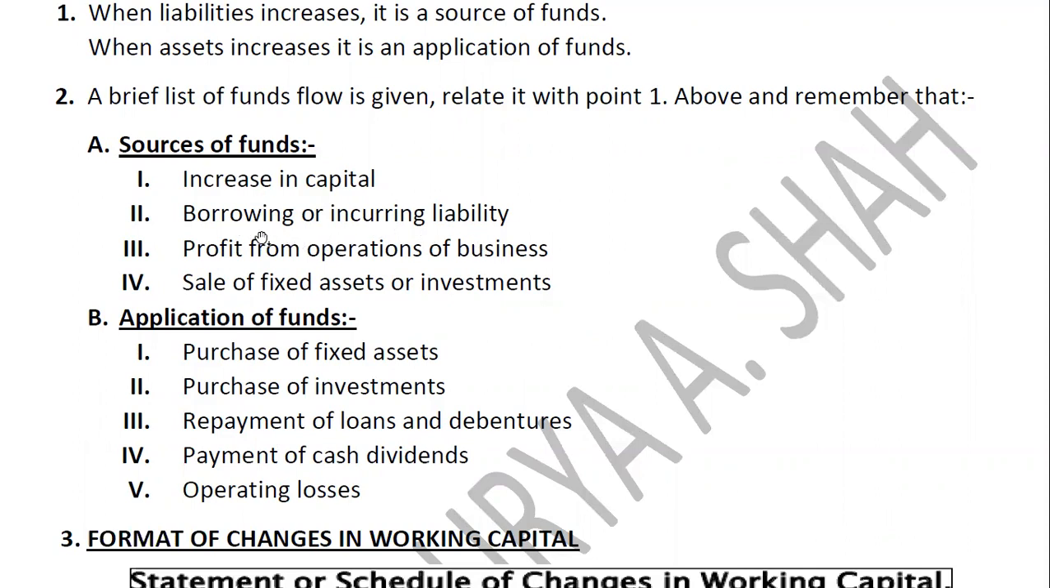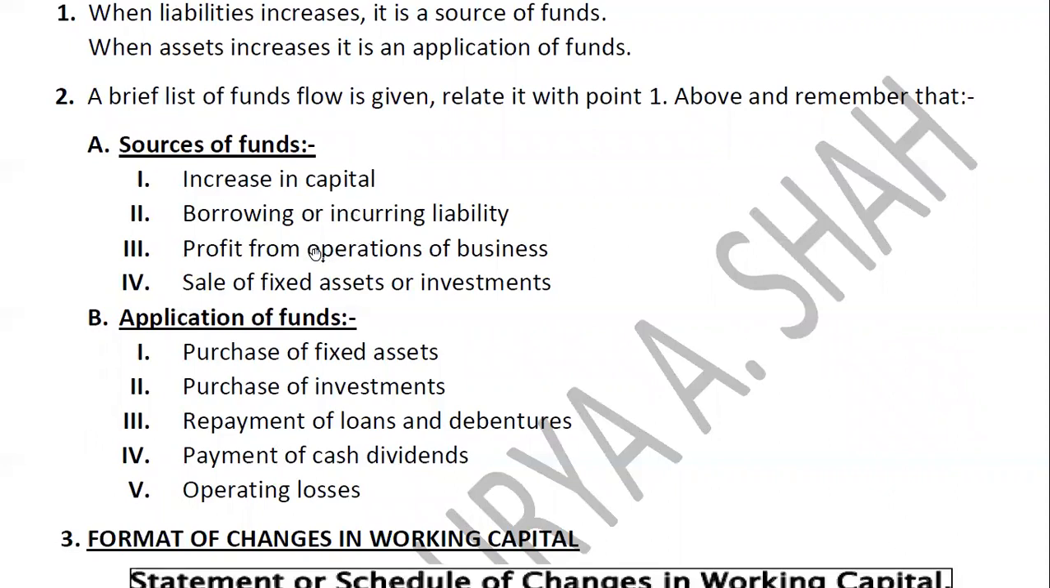Borrowing or incurring a liability. Suppose you are borrowing a liability, you have issued debentures, so it is a source. Suppose you have paid the debenture, then it is an application. Suppose you have increased the creditors, then it is a source. Suppose you have decreased the creditors, then it is, again we can say, an application, right? So any money received which comes into the business is a source. Any money or any fund which goes out, right, that is again an application.